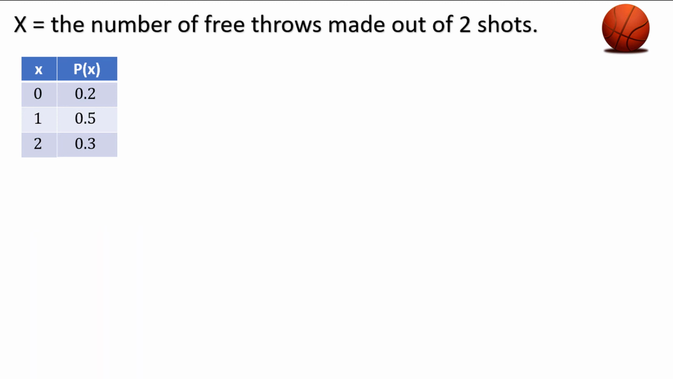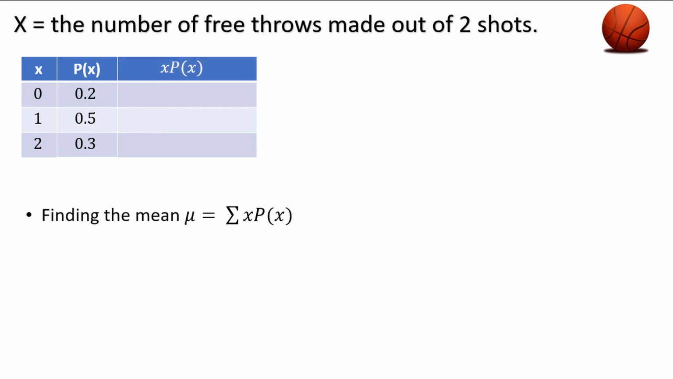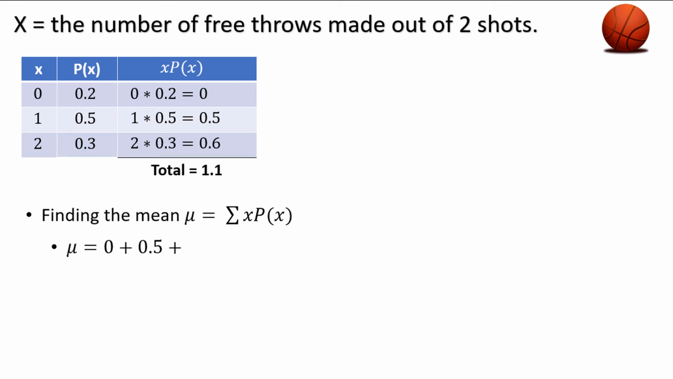Next, let's calculate the mean, which is equal to the sum of x times p of x. To calculate the mean, we simply take each value x and then multiply by the corresponding probability of x and add all the numbers together. The easiest way is just to add another column to the probability distribution and multiply across. 0 times 0.2 equals 0, 1 times 0.5 equals 0.5, and 2 times 0.3 equals 0.6. Adding these values together, we get the expected value, or mean, to be 1.1. On average, 1.1 free throw shots are made.